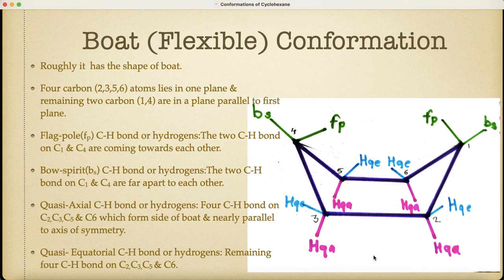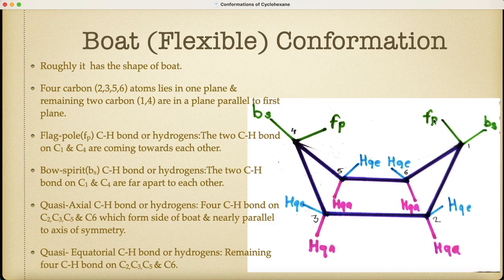There are 4 types of hydrogen or CH bond. First is the flagpole CH bond or flagpole hydrogen. These are the CH bonds on carbon number 1 and carbon number 4 which come towards each other. This bond comes toward carbon number 1, and this CH bond comes toward carbon number 4. These are known as the flagpole CH bonds. The hydrogens attached to these CH bonds are known as the flagpole hydrogens.